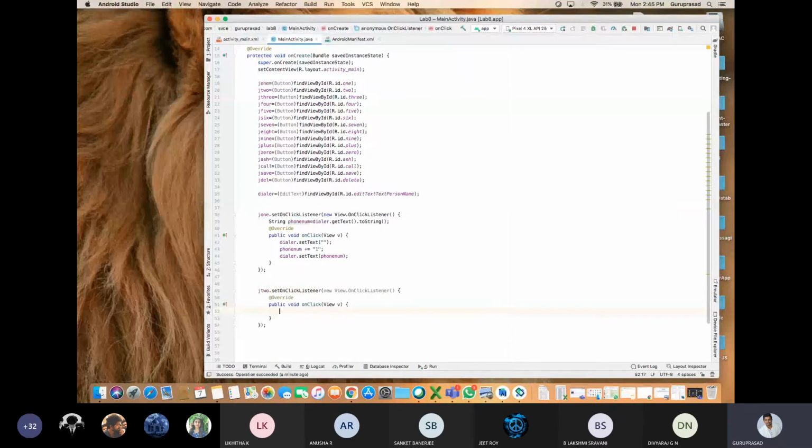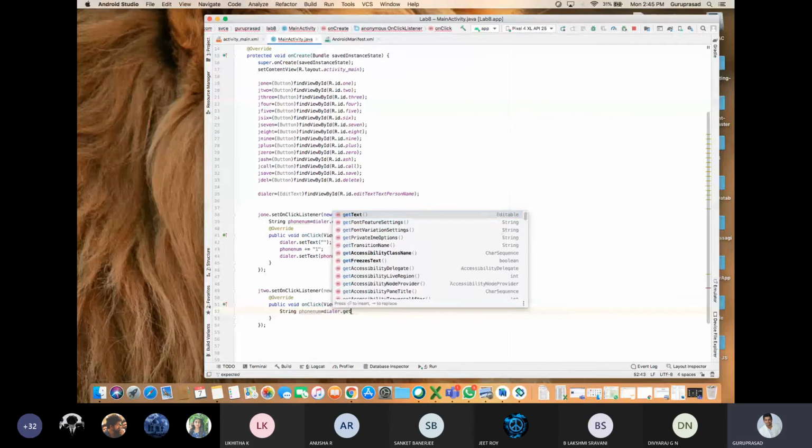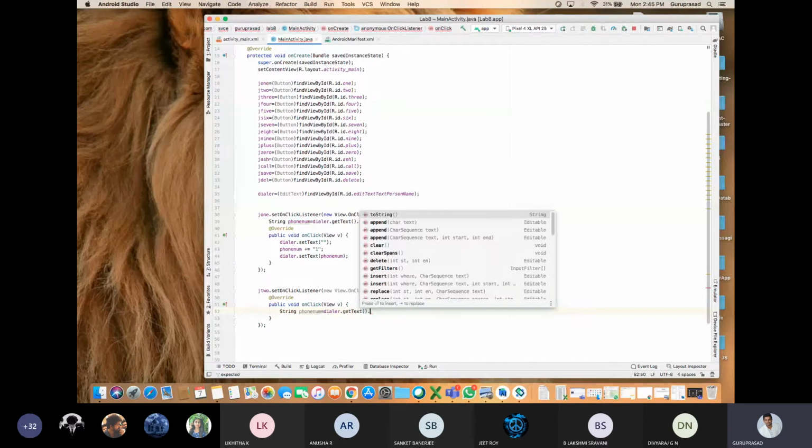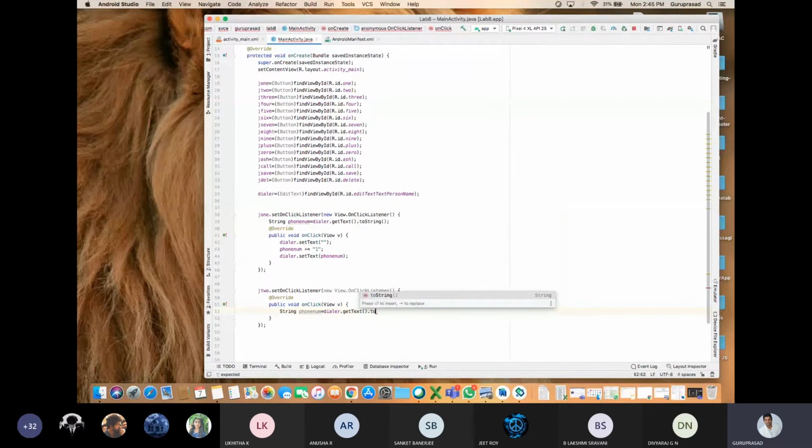String phone number is equal to dialer dot get text dot to string, whatever dialer is having. So whatever the dialer phone number is should be there. That should be declared in this.